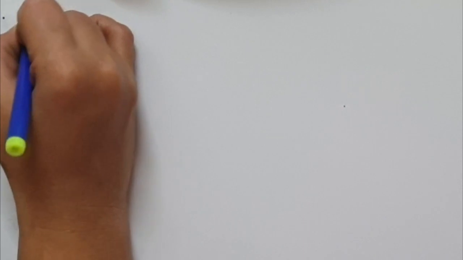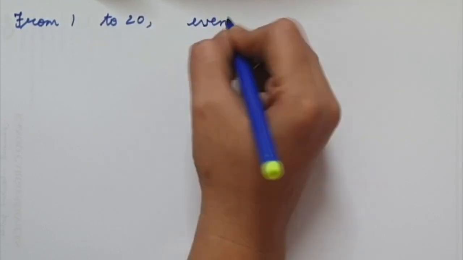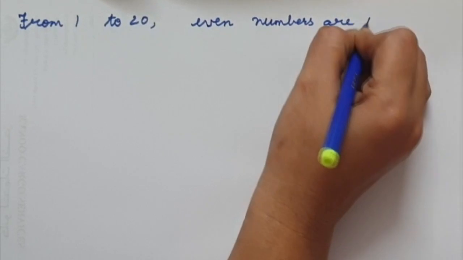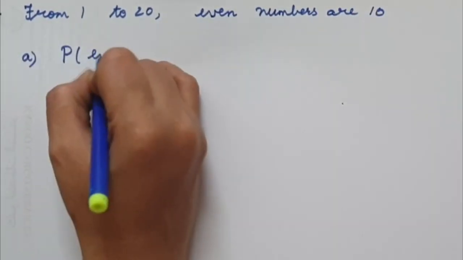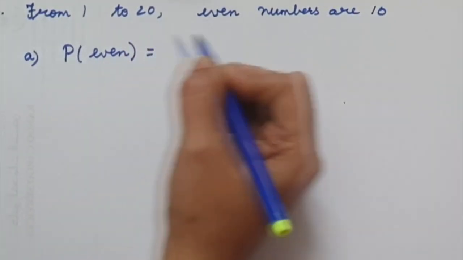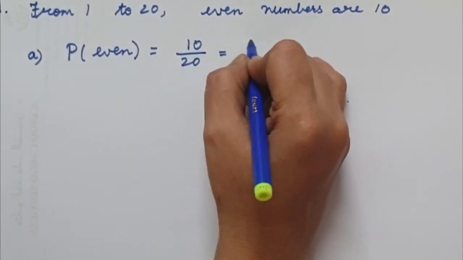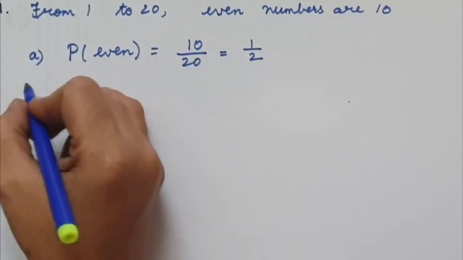From 1 to 20, even numbers will be 10. Probability of even: favorable outcome is 10 and the total is 20. So it is 1 over 2.